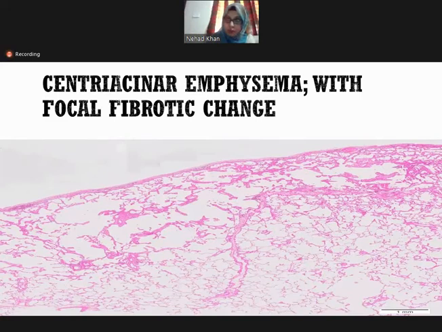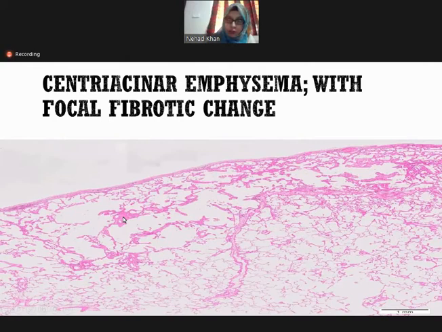Yes, here it is. So what you see is the alveolar damage. Alveolar walls are damaged here. See, here is the normal alveoli. They are small, as compared to these alveolar spaces, which are enlarged, and the alveolar walls are damaged, and mild fibrotic changes are seen, along with inflammatory infiltrate also present in these intra-alveolar spaces.